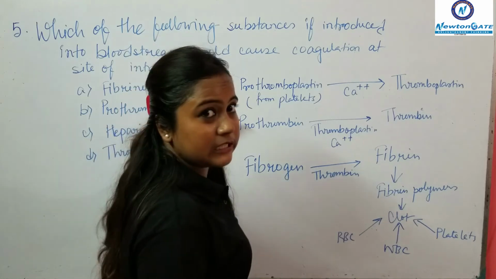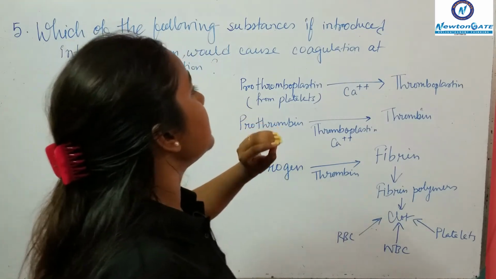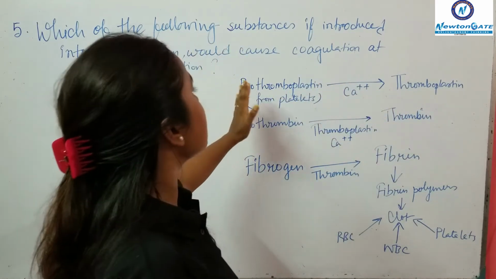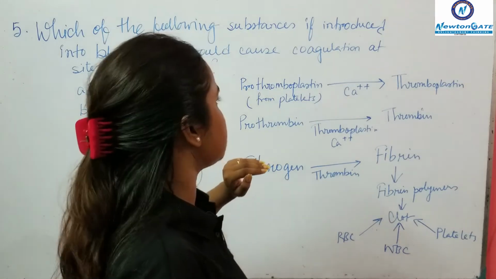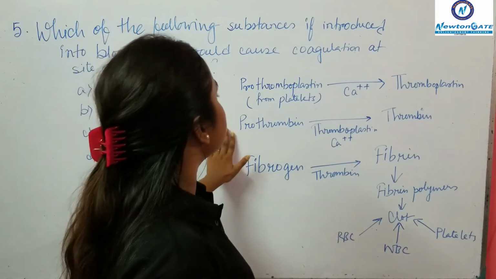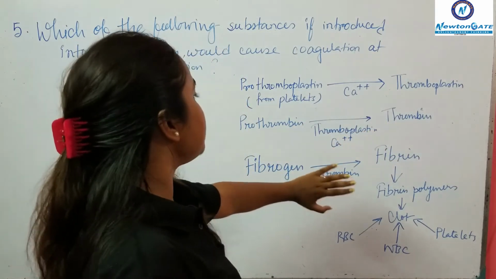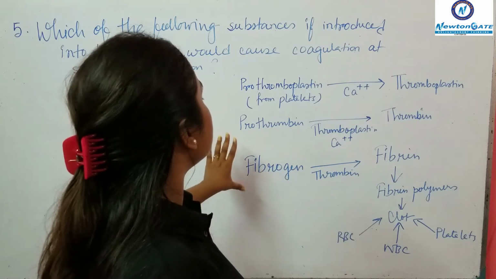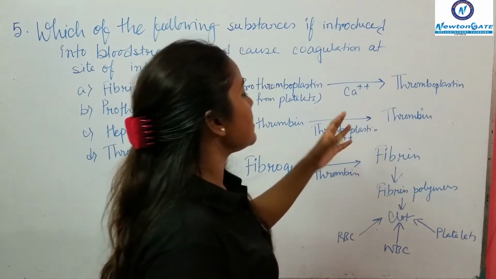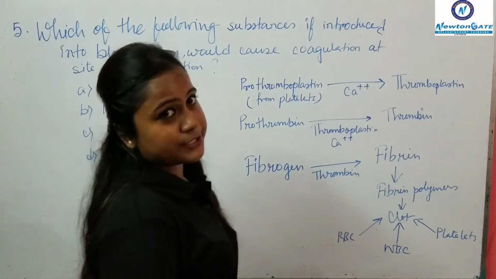As we can see, the process of blood clotting or coagulation starts with the release of thromboplastin, which is produced from prothromboplastins present in blood platelets. This thromboplastin converts prothrombin to thrombin, and this thrombin, in the presence of calcium ions, converts fibrinogen to fibrin, and the fibrin polymers then gradually clot and blood coagulation occurs.